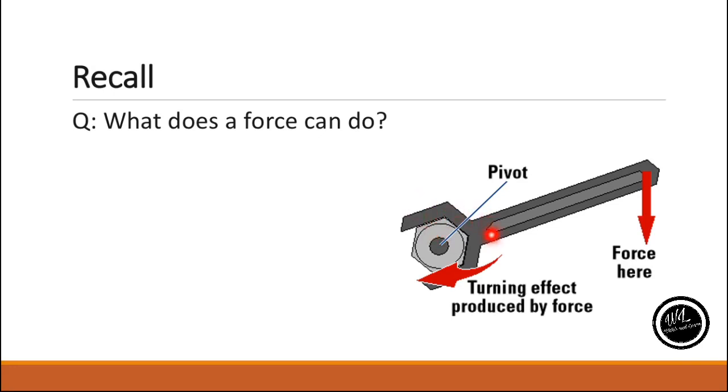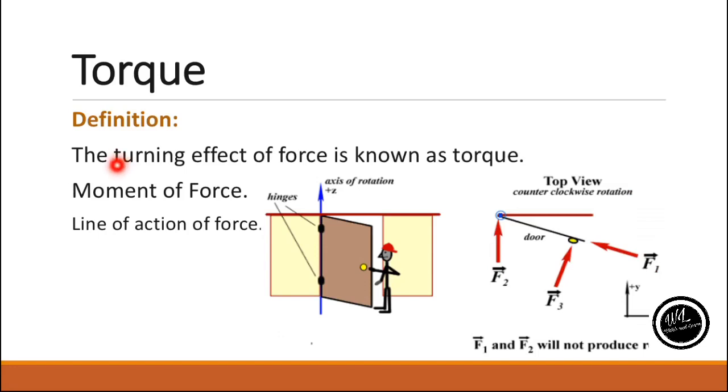Let's see an example here. This is an example of a spanner. If I am applying a force at one end of the spanner, it is producing a turning effect. And that turning effect that is produced by the force is known as torque. So for the definition, the turning effect of force is known as torque. We have another name for torque, and that is moment of force. Moment of force is also known as torque or moments.